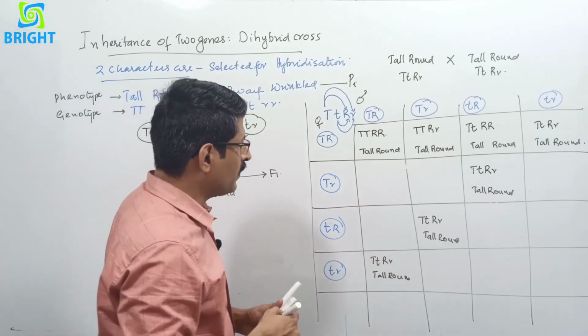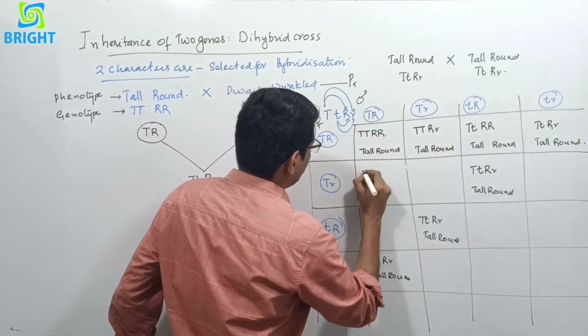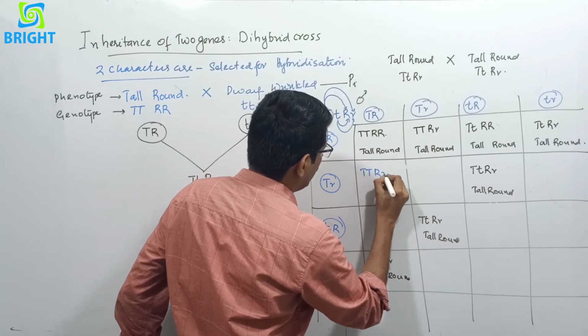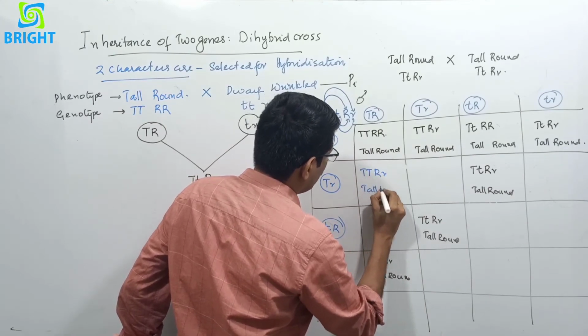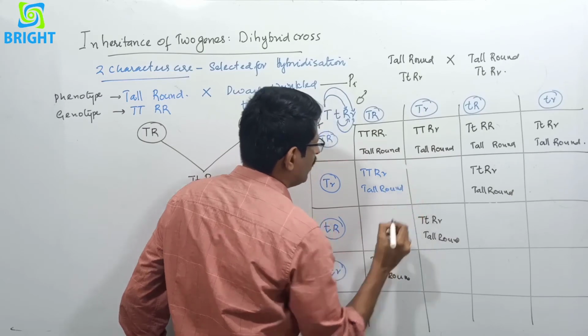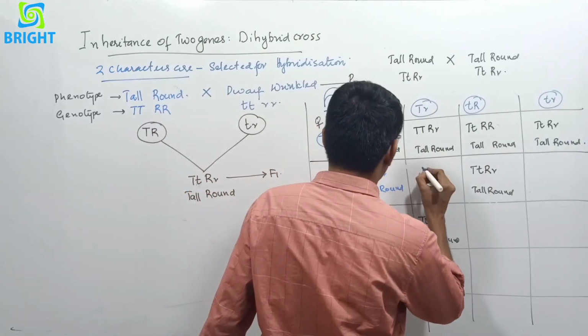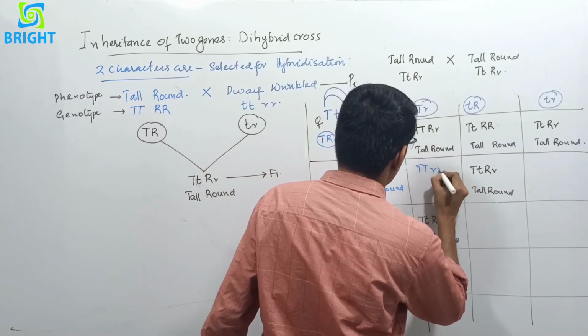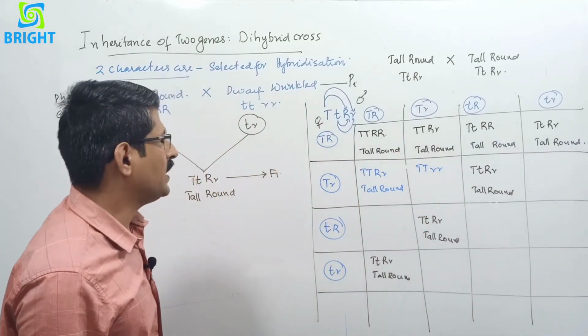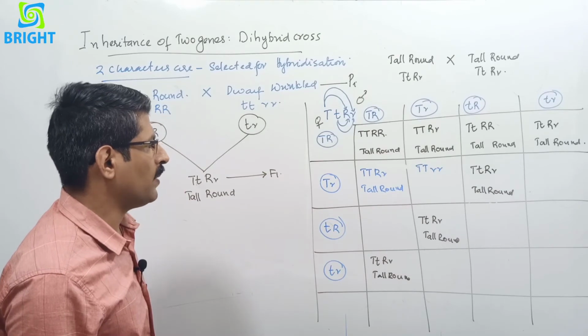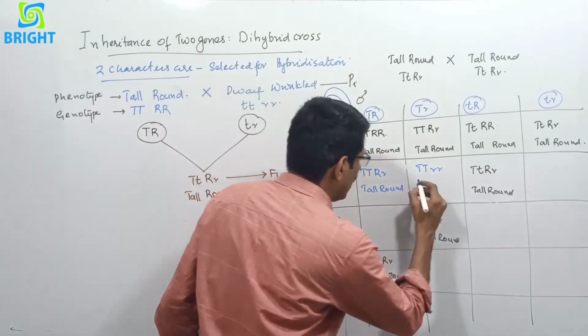And next is this one, capital T capital T, capital R small r, it is also tall round. But only one character is homozygous, another is heterozygous. And here next is capital T small r, capital T small r. Here a new character is coming.